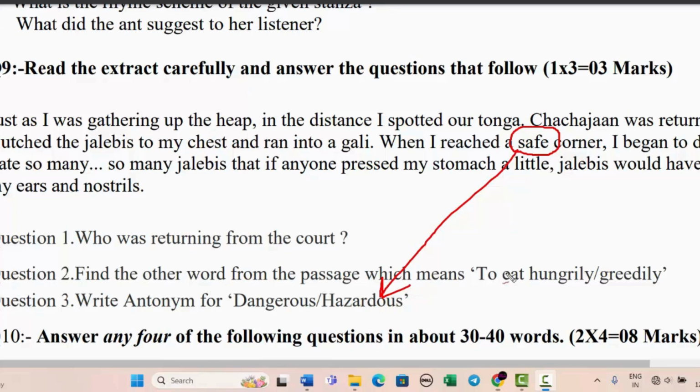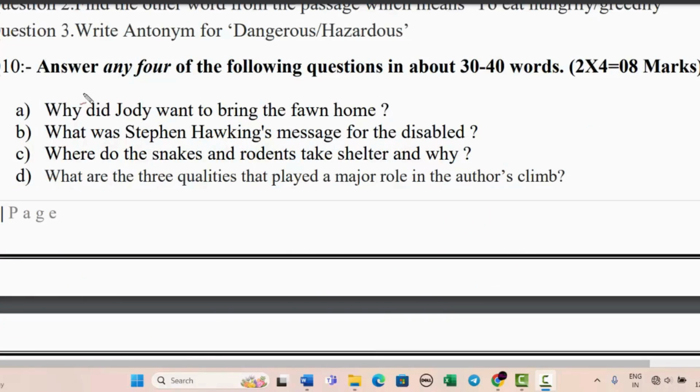So this should be the antonym of dangerous or hazardous. Answer any four of the following questions in about 30 to 40 words. These are the questions from your textbook. So I'm not going to answer them. I'm sure that you might be knowing these questions and you might be knowing the answers as well. I'm just reading it out for you.